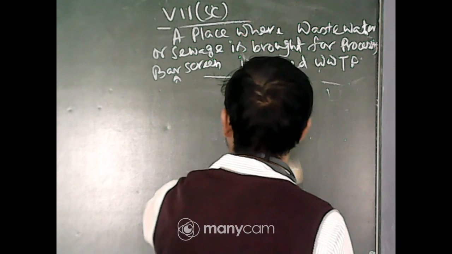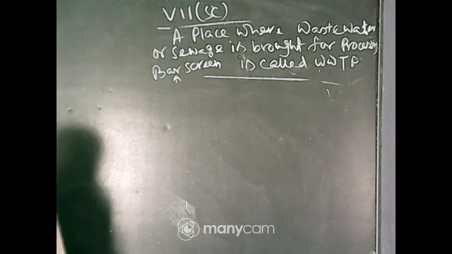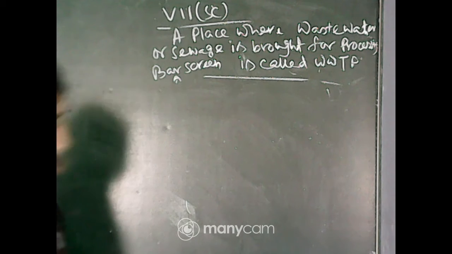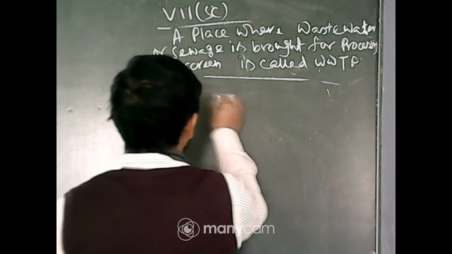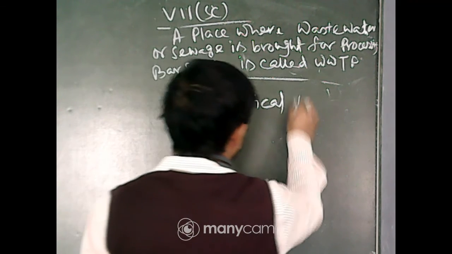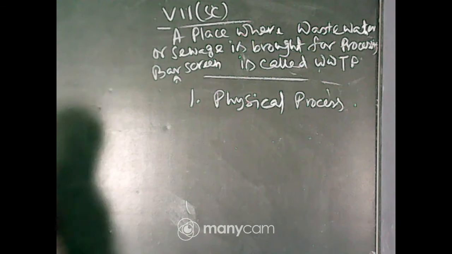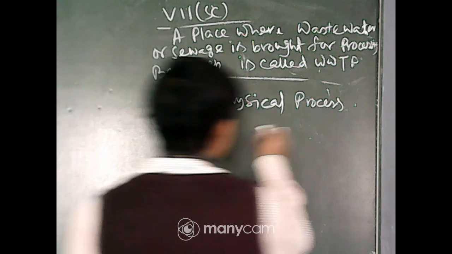Next one is the steps. What are the steps here? Three steps are there. So, number 1 is the physical process, that is screening.